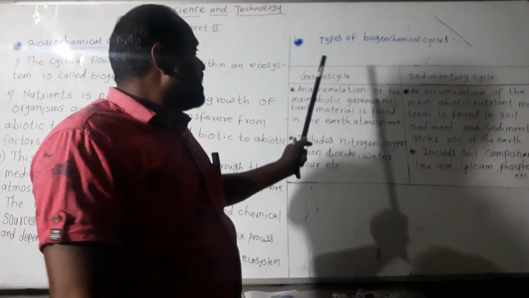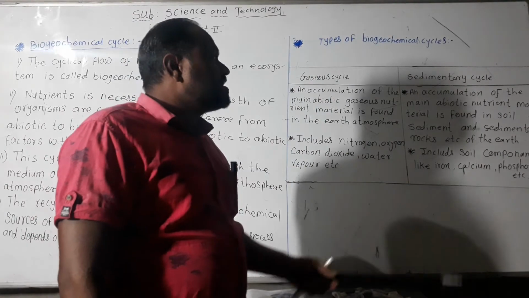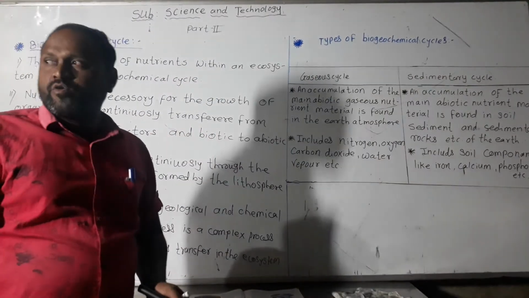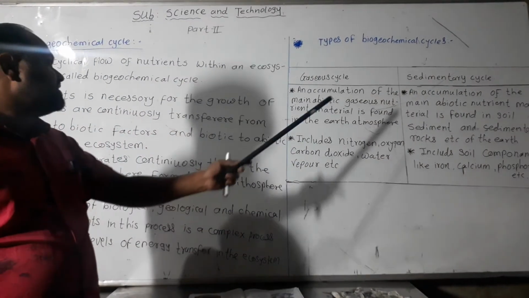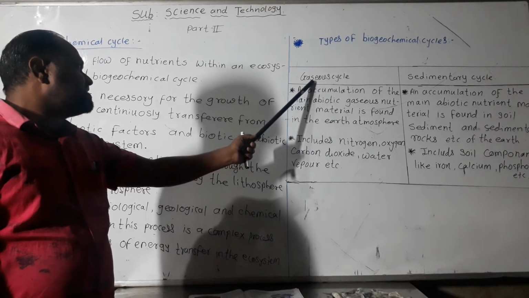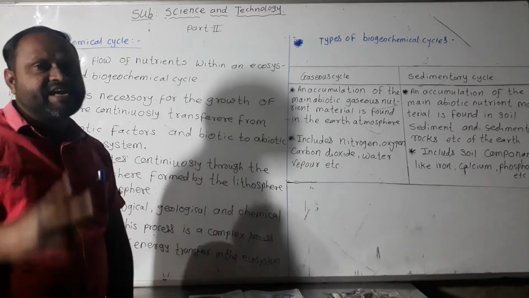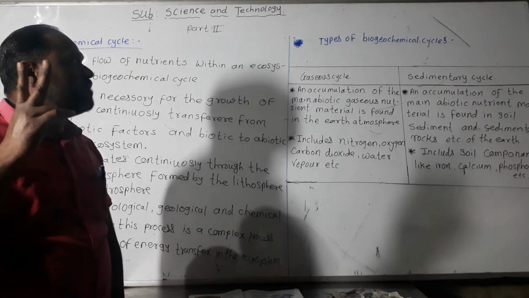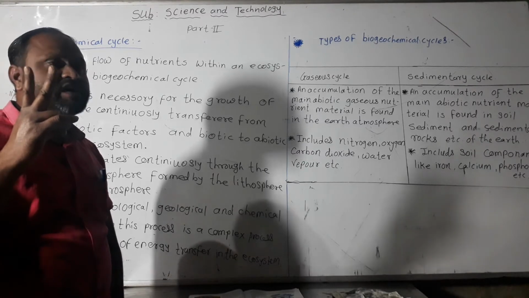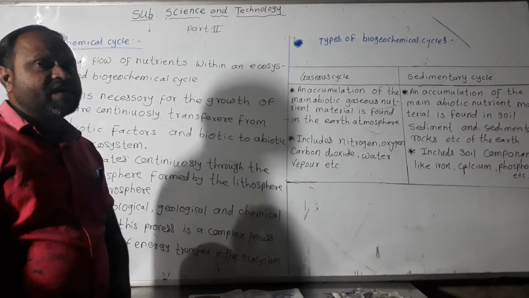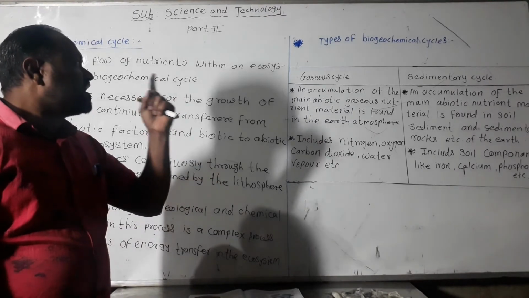Then, the types of biogeochemical cycle. Which types of biogeochemical cycles are there? There are two types: the gaseous cycle and the sedimentary cycle. The first type is the gaseous cycle.